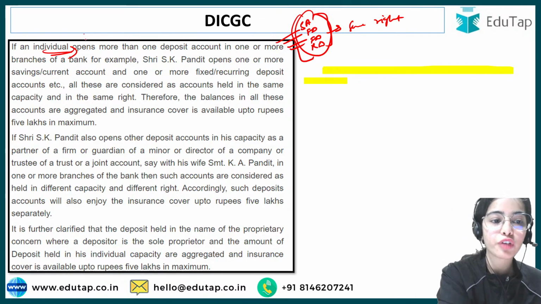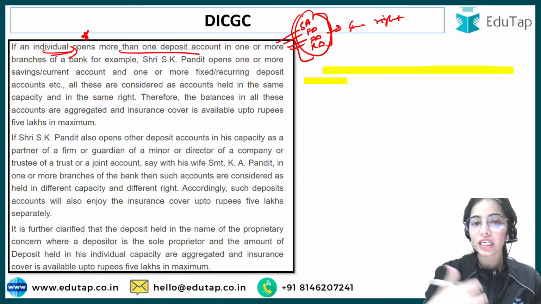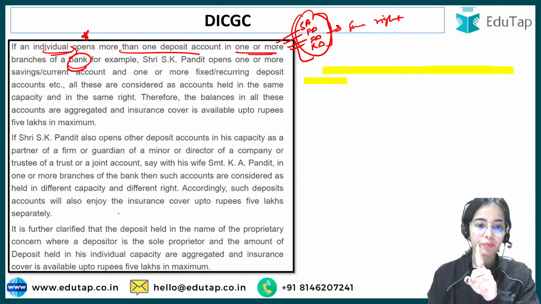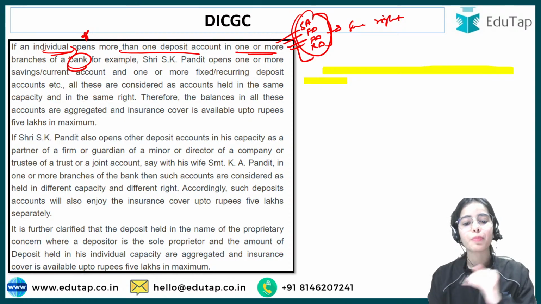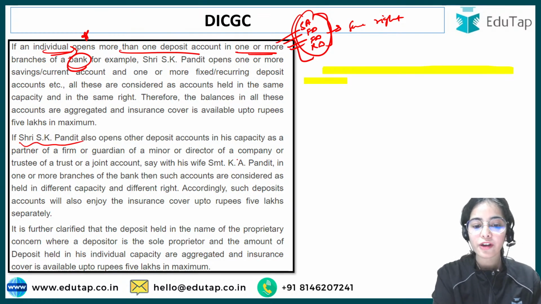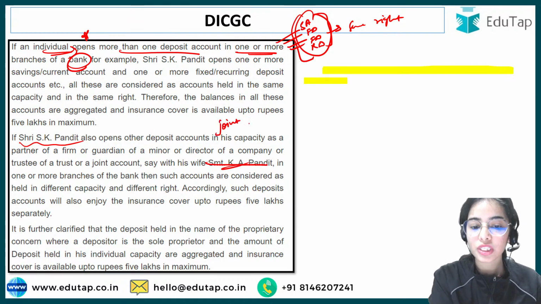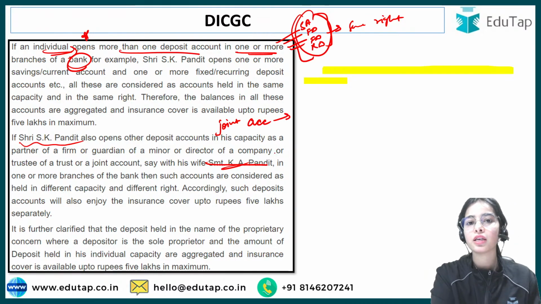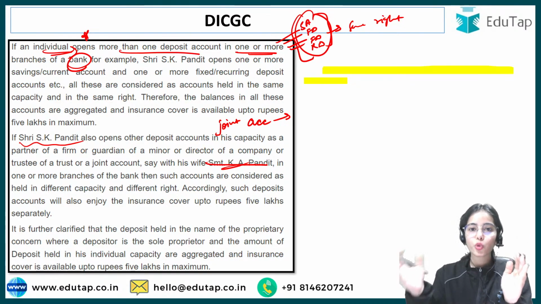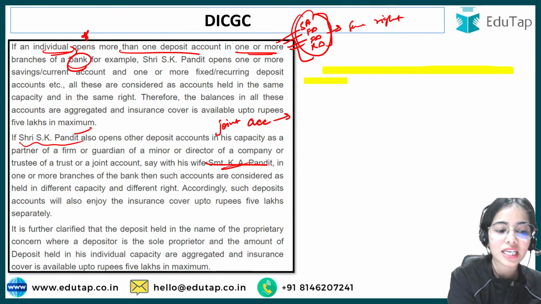So remember that if an individual opens one or more than one deposit account in one or more branches of a bank, when we are talking about a single bank, then he will be insured up to 5 lakh rupees only. But now let's say this same person has a joint account. So this will be separately insured. A person having different accounts with a single bank, even in different branches, will be insured only once. If the person has a joint account with some other people, then that will be insured separately, because now this has become a different entity.